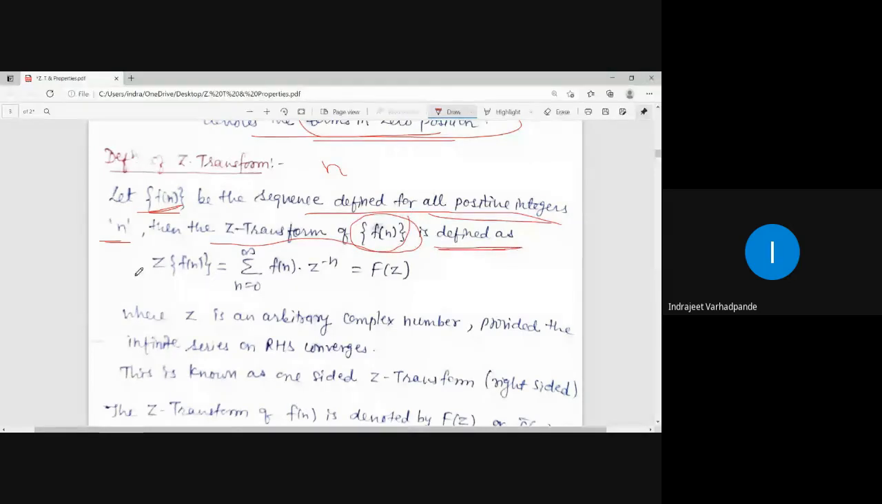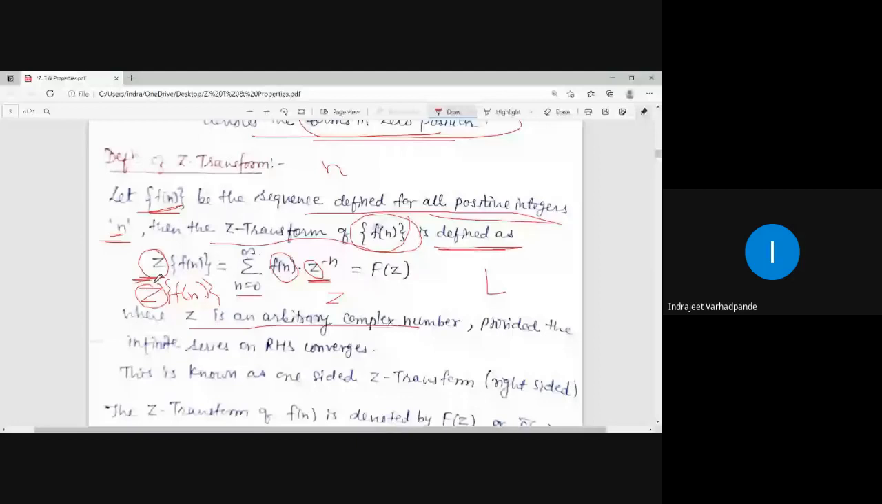The Laplace transform operator was denoted by capital L. The Z transform operator will be denoted by capital Z. Z of not a function, Z of a sequence. The sequence is f of n. And the integral is now replaced, in the case of discrete, by a summation. So it is taken as summation n equal to 0 to infinity, n varying over positive integers, f of n multiplied by z to the power minus n. This small z is an arbitrary complex number. This capital Z is the Z transform operator.